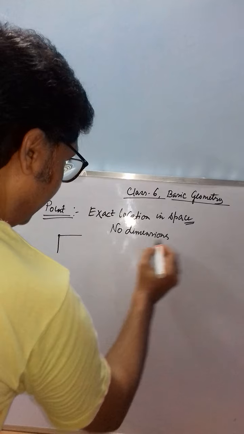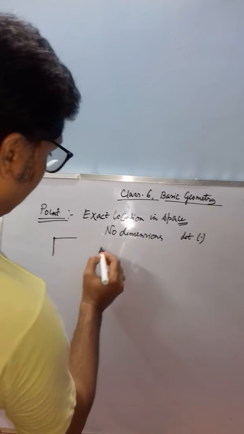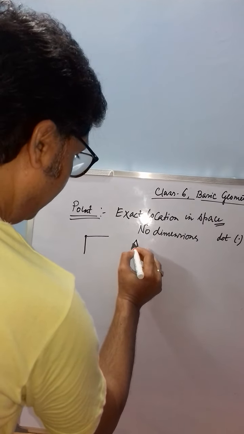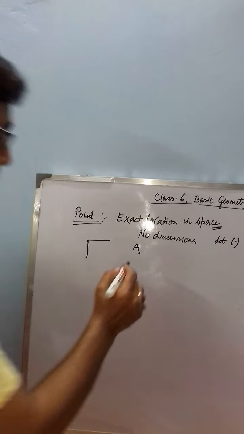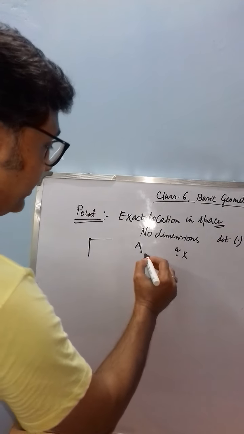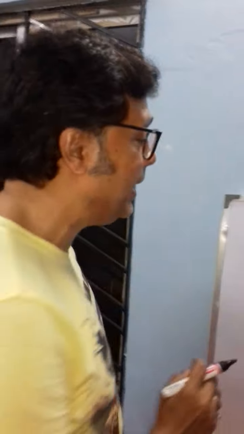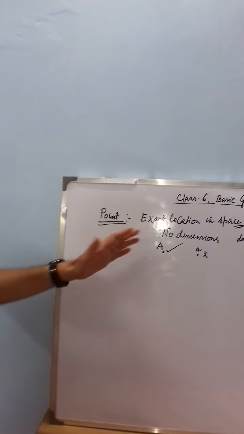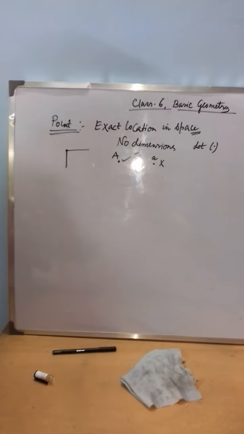Now you represent the point by a dot. For example, you want to locate a point here, and always name the point with a capital letter. Do not name the point with a small letter. So this is the right way. If you write the location of the point as a small a, this is the wrong method. Okay, so always name the point with a capital letter. Is it okay? So a point is the exact location and it has no dimension. It is represented by a dot.